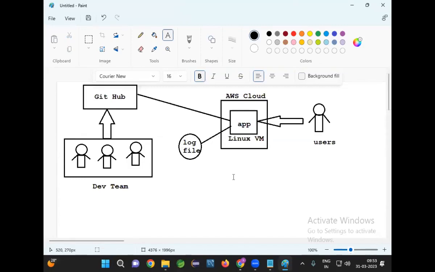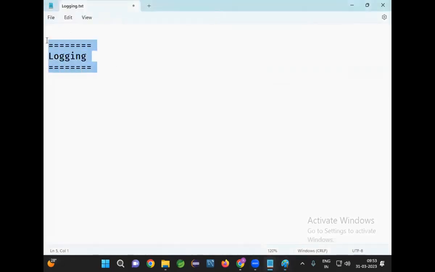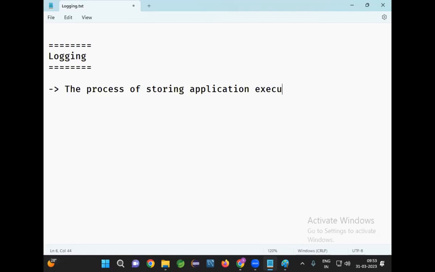Got it? So who sent a request? What functionality got executed? Which method is executed? Which line is executed? Which line is having an error? That information we need to store in a log file. The process of storing application execution details to a file is called logging. So now see here, what is logging? The process of storing application execution details to a file is called logging.